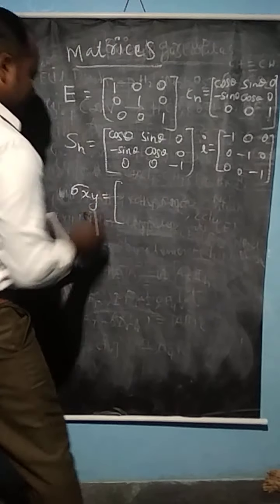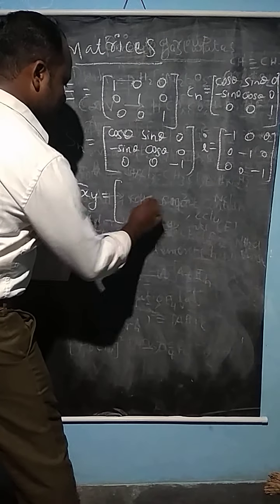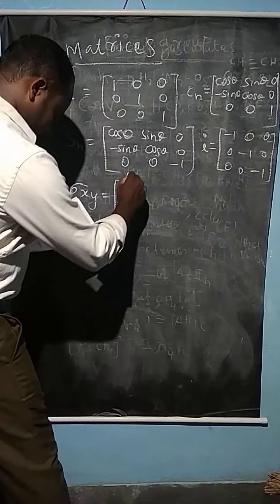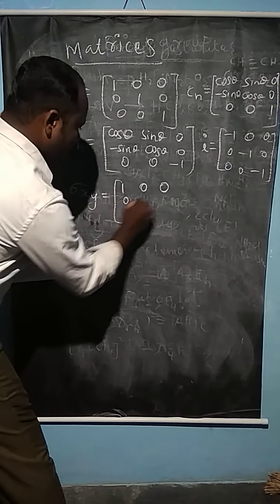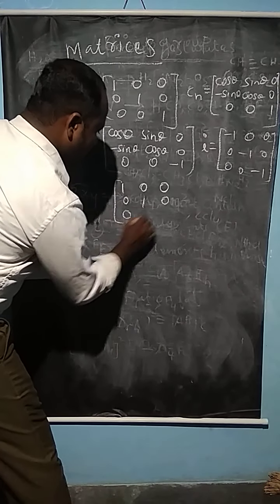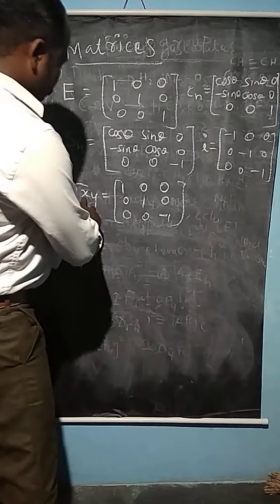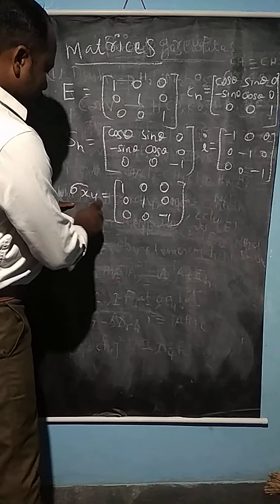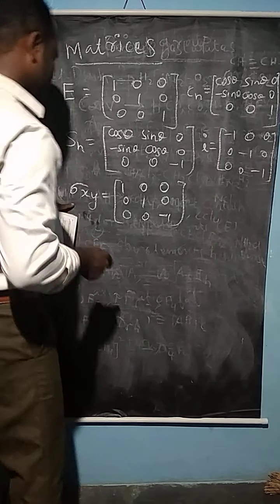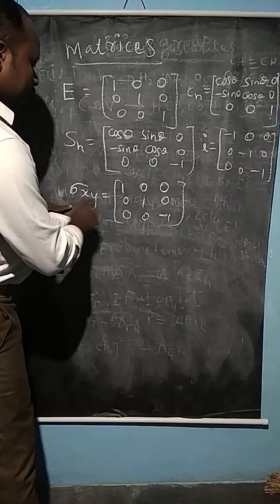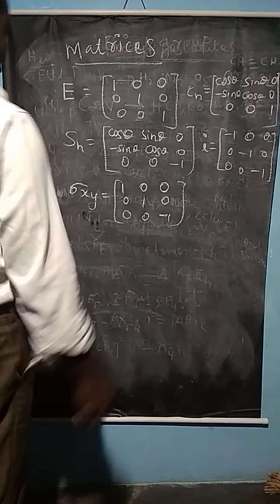If it is x and y, it has the minus value in the z axis. So 1 0 0, 0 1 0, 0 0 minus 1. If it is y and z, the x axis gets the minus 1 value. If it is x and z, the y axis gets the minus 1 value.